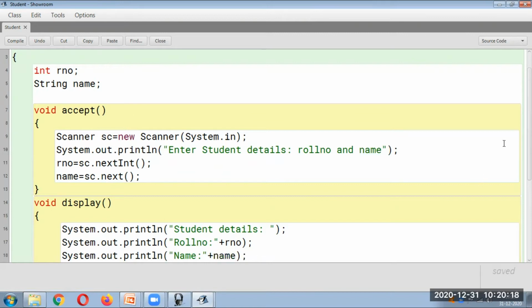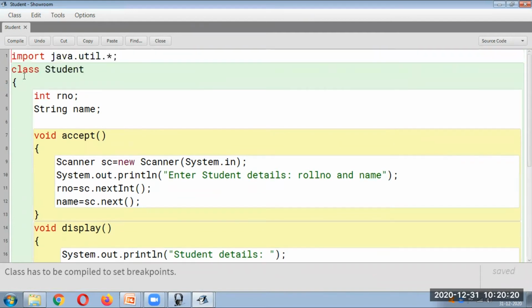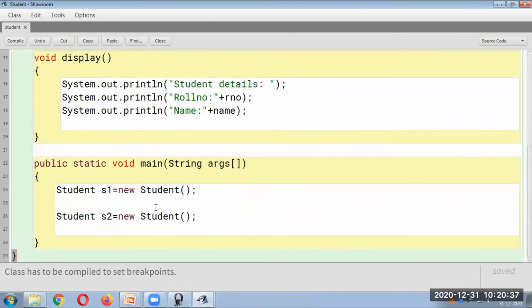Okay, so if you talk about this, basically when we are creating, now here we can understand the class name Student. Here we have taken two details for simplicity, roll number and name. We have taken two methods over here. One is accept for accepting the data from the user, display to display the data to the user. Now this is just a template. Till we don't create the object, it is not going to take space in memory and it is of no use to us. So once you create, how do I create an object?